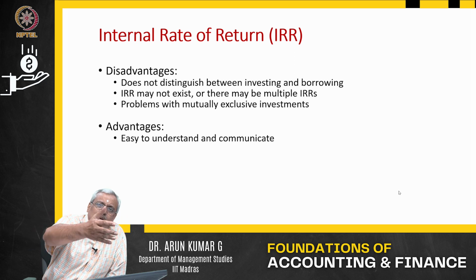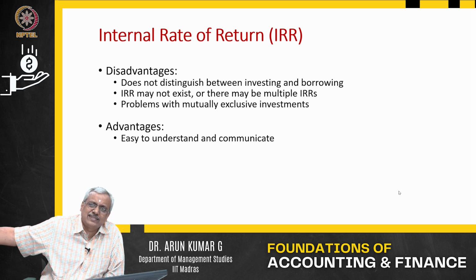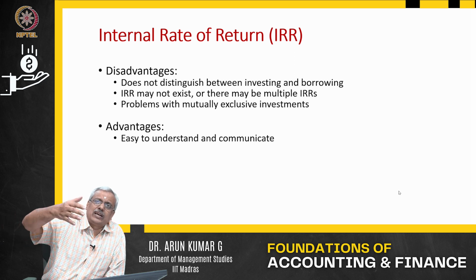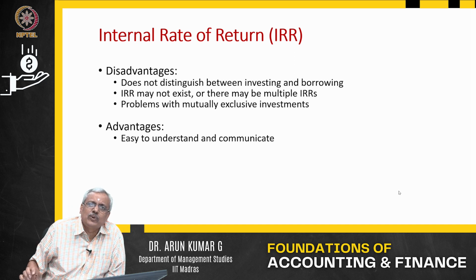I can have a cash outflow in year 0, I can have a cash outflow again at year 2, I can have a cash outflow again at year 6, but there can also be a cash inflow in year 1. So the sign, plus and minus, keeps changing. So it is difficult in such cases when we are looking at IRR. You will have multiple IRRs.